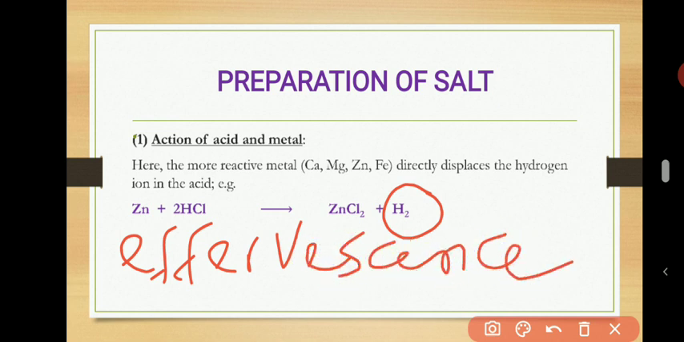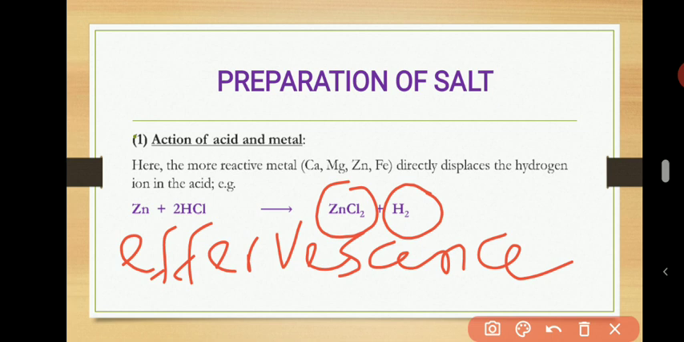So hydrogen will be coming out from the acid in bubbles. We call it effervescence. So effervescence will occur. That shows you that the reaction is taking place already. So hydrogen will be leaving the acid. So what we are going to be getting will be zinc chloride.